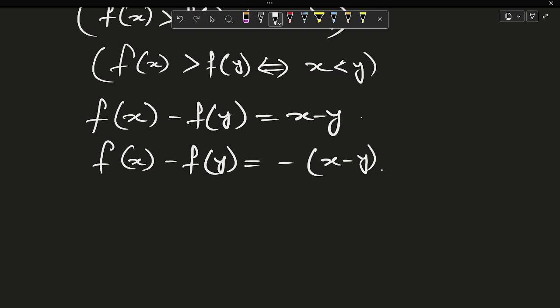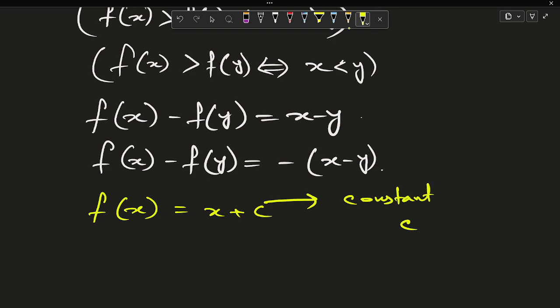Now what will be the candidate functions? The two cases described above can be realized as f(x) equals x plus c, where c is some arbitrary real constant, and f(x) equals minus x plus c, where c is again an arbitrary constant.